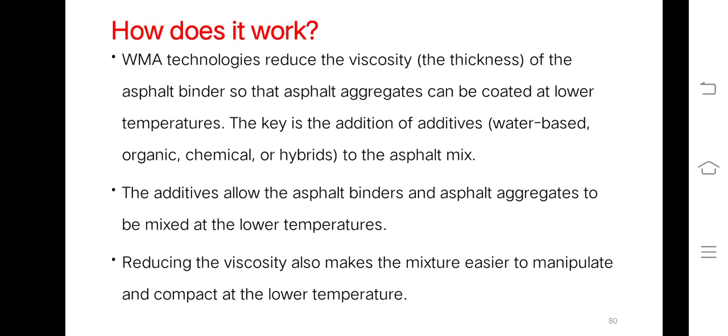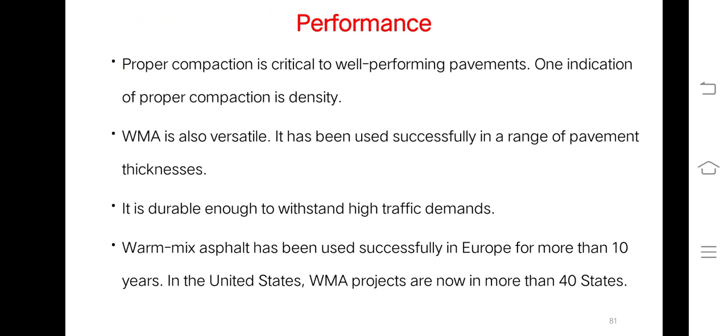Reducing the viscosity also makes the mixture easier to manipulate and compact at a lower temperature. How the performance is evaluated: proper compaction is critical to well performing pavement. One indication of proper compaction is density.